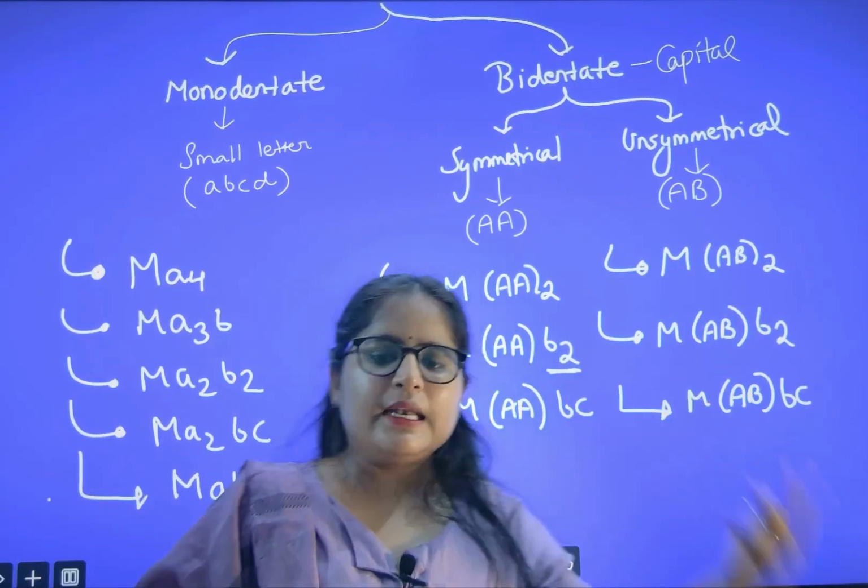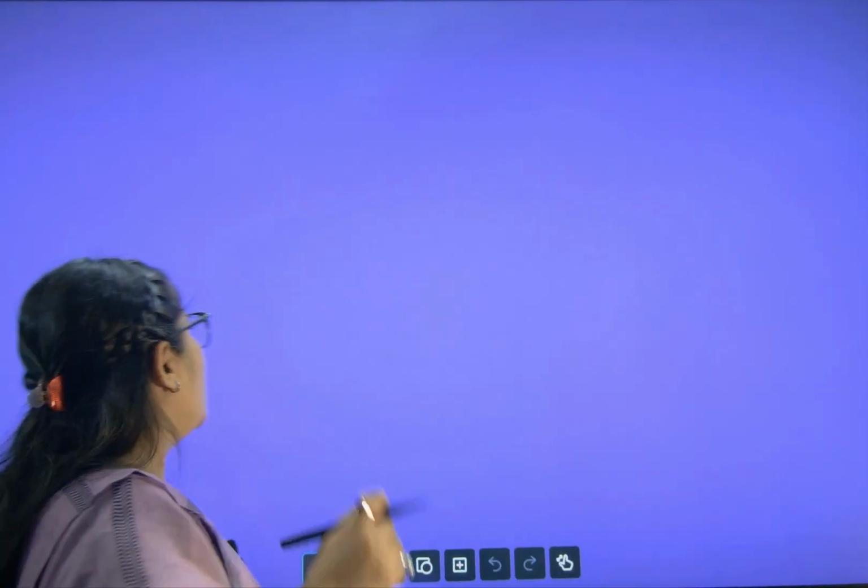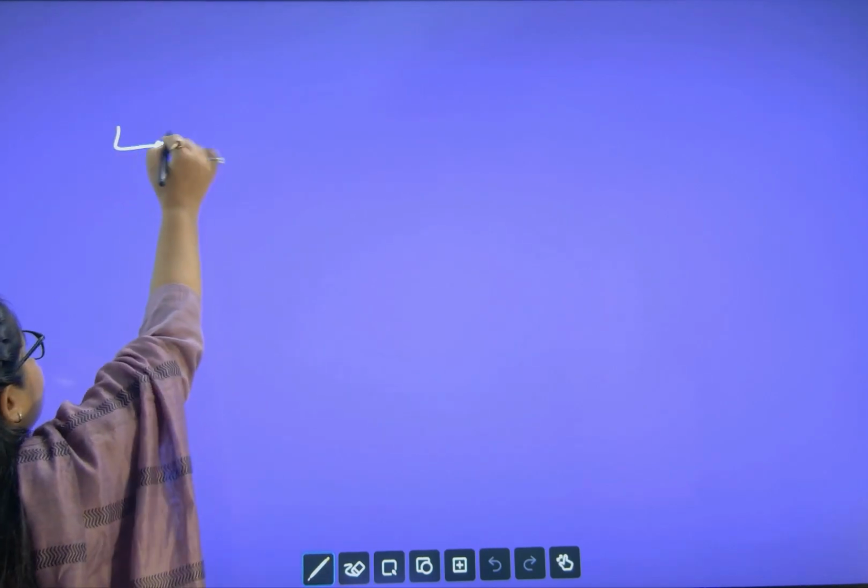Clear? Okay, let's see. Conceptual clarity is very important. So I will explain through the concept, and then at the end I will tell you one star point, one trick point, and you can solve any question within a fraction of a second. See here. So what was the first case?